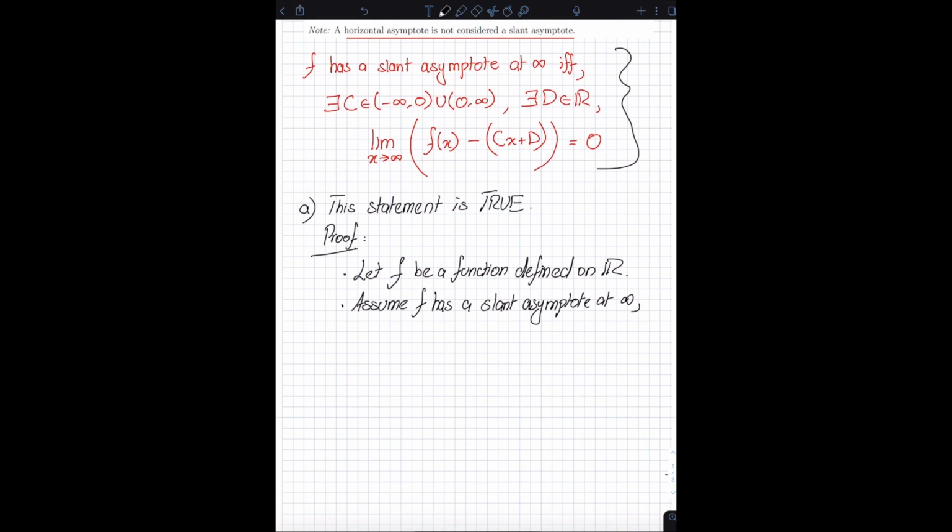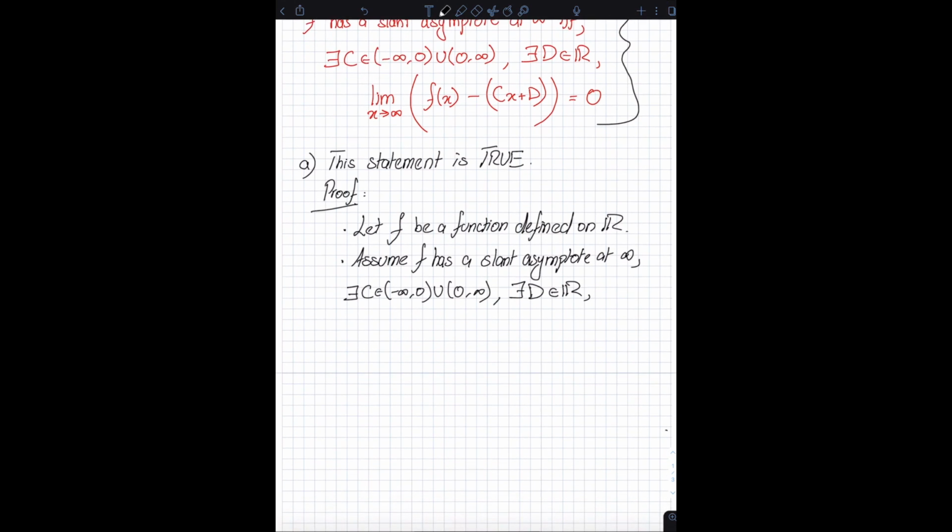In other words, what this simply means is that there exists a real number c and there exists a real number d such that limit as x approaches infinity of f of x minus (cx plus d) is equal to 0.